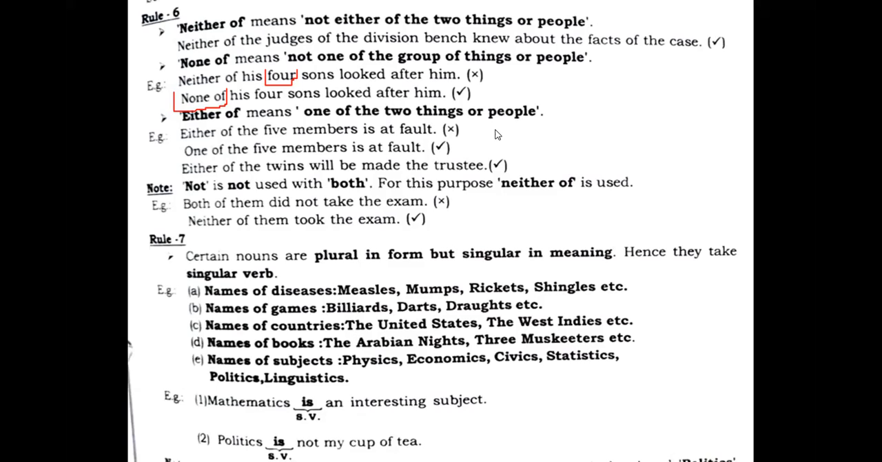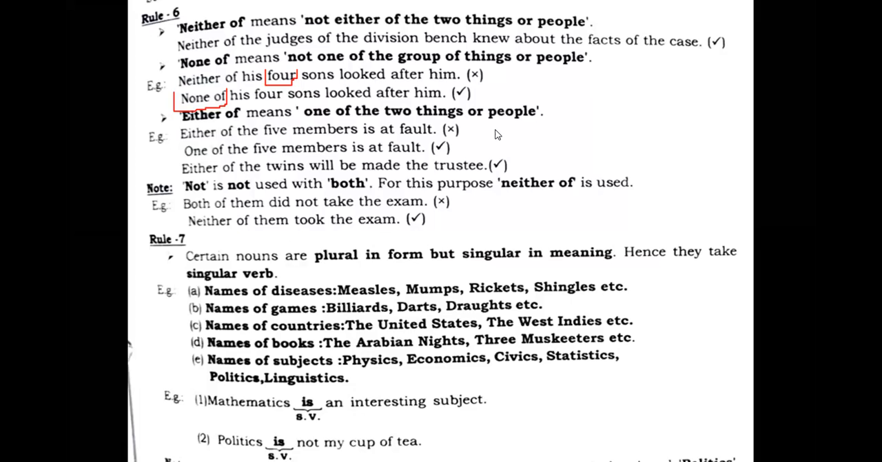"Either of the five members is at fault" is absolutely the wrong sentence. "Either of" is used just for the twins or two only, not five. So if it talks about more than two, there you use "one of the five members is at fault." This is what we need to understand.